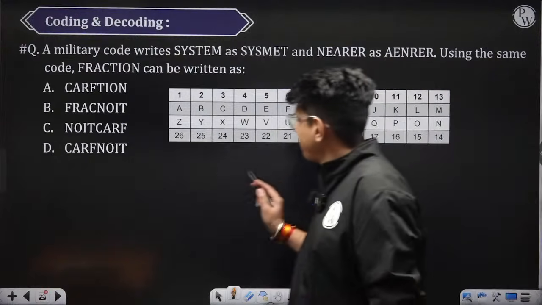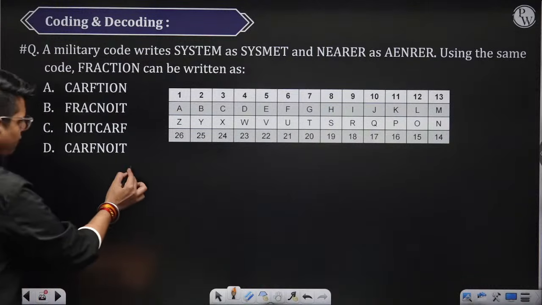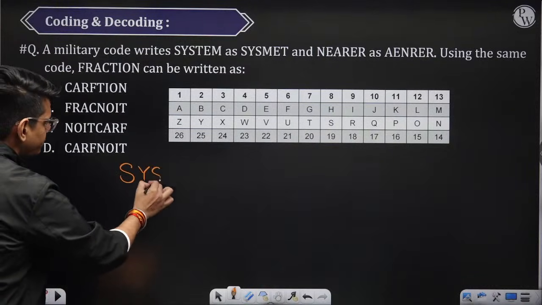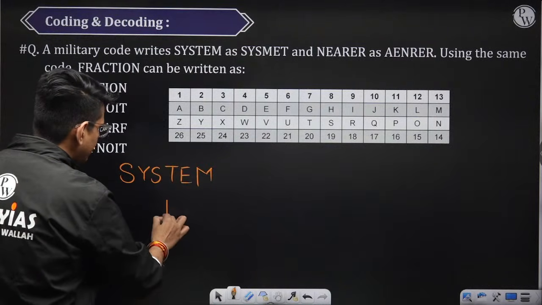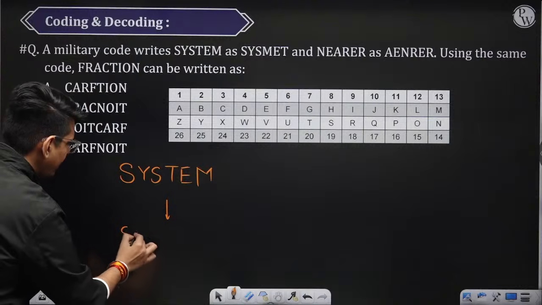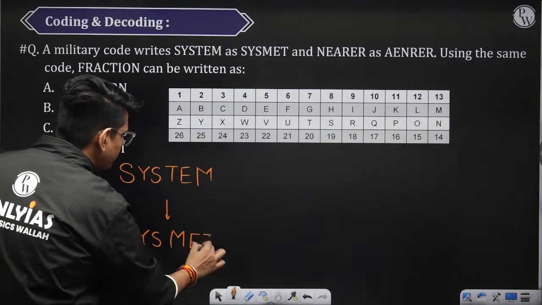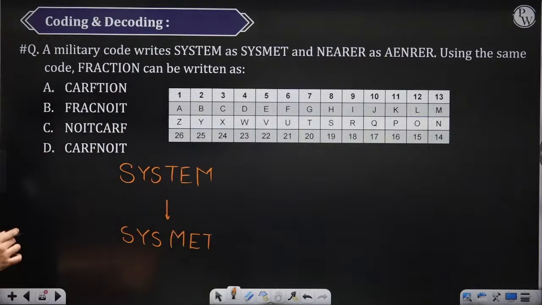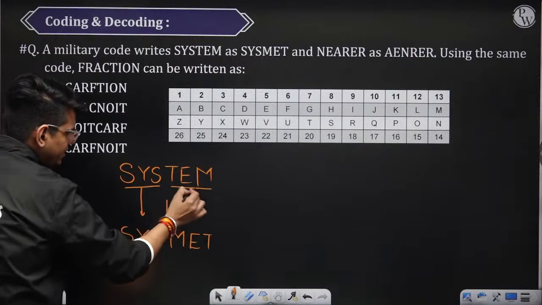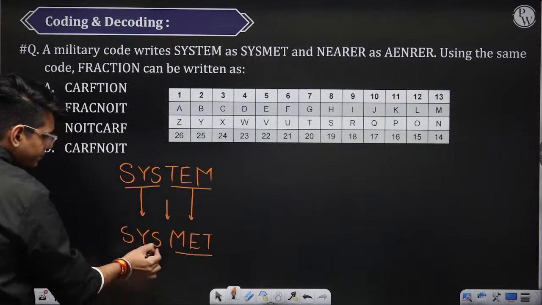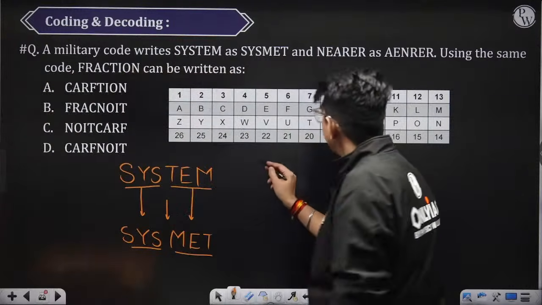See, here what logic they have used. They have coded system as SYSMET. They have not changed the alphabets. What they have done is written this in the reverse order and written this in the reverse order. To check my logic, again the second word, nearer.